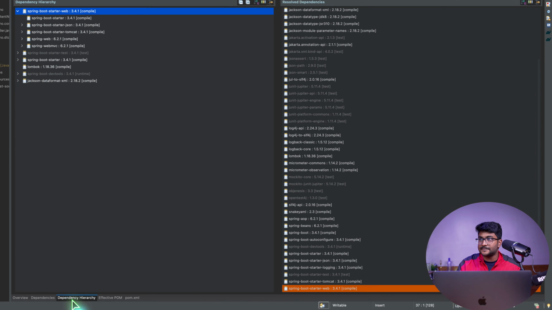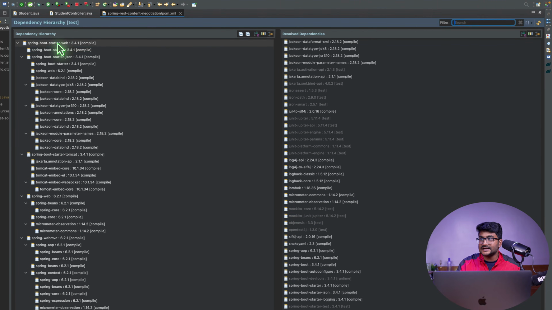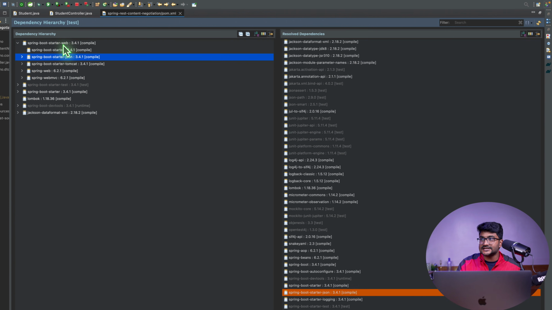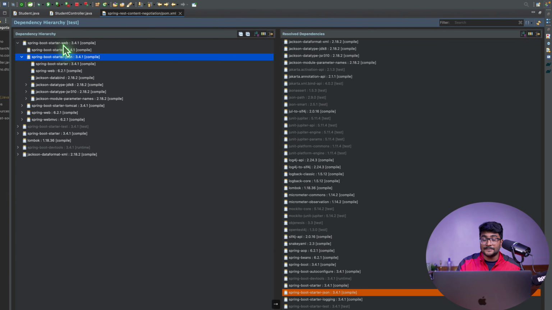If I go to the dependency hierarchy, you can see the Spring Boot starter web. If I collapse this, it also has something called Spring Boot starter JSON inside it, and the Spring Boot starter JSON is another Spring Boot starter dependency, which basically has all these different things. Let's say the Jackson databind.